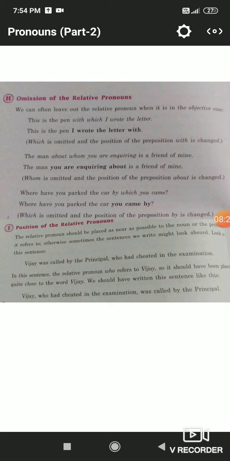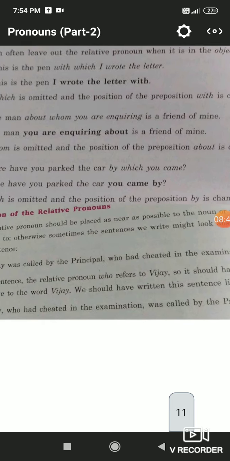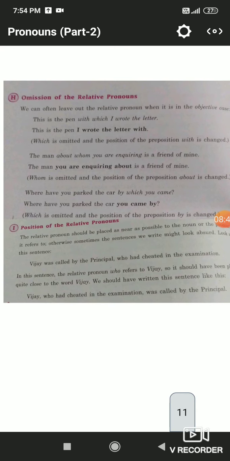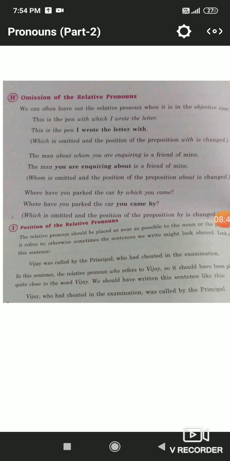Now look at the position of the relative pronoun in a sentence. If you are framing a sentence by joining two sentences with a relative pronoun, you must remember the position of the relative pronoun in that joint sentence. Read the example: Vijay was called by the principal who had cheated in the examination. This sentence looks very absurd because the position of the relative pronoun is not appropriate.